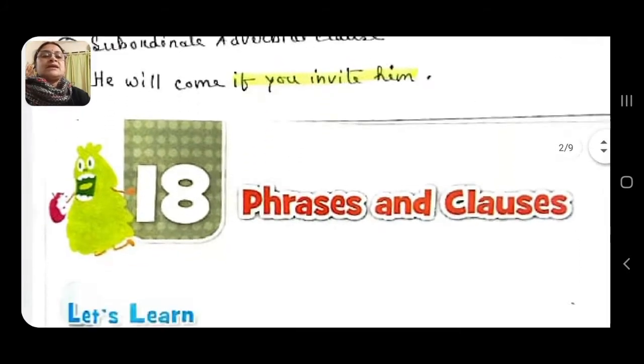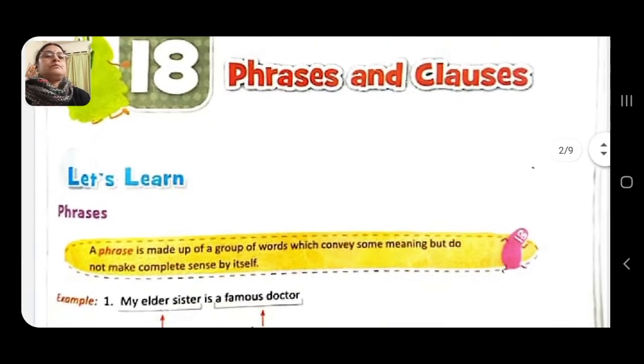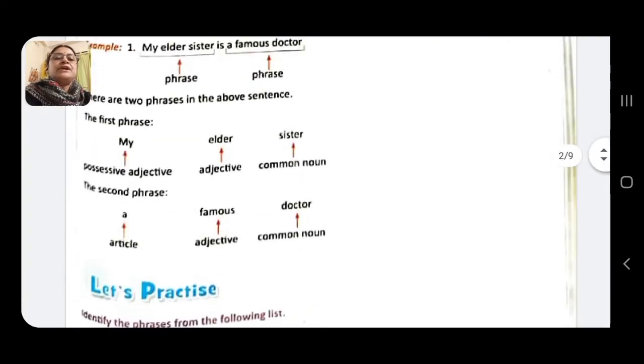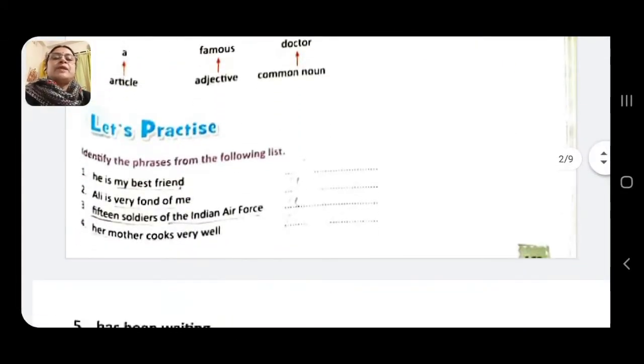Now see, I have made the PDF of the chapter, phrase, definition of phrase. Then let's practice part. Identify the phrases from the following list. He is my best friend. It gives a complete sense, so it cannot be a phrase, it is a clause. Ali is very fond of me. This is also a clause.